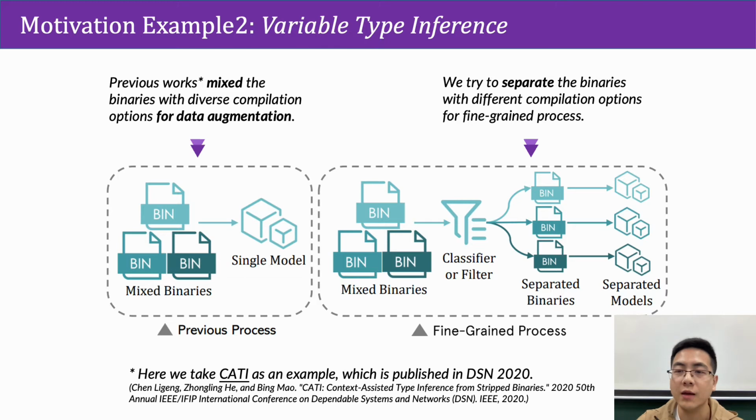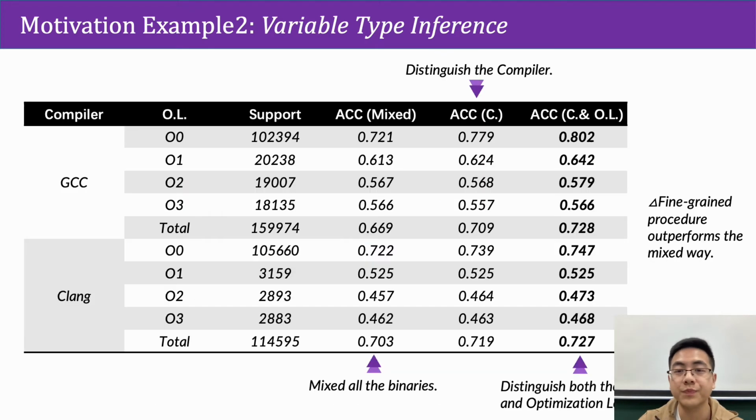Type inference aims to reconstruct the binary's variable types from the binary code, which is a requirement of reverse engineering. Existing type inference efforts do not take into account the impact of the compilation options, and we find that ignoring the compiling impact can affect the inference result. We assume that if we know the compilation options, we can achieve better inference results.